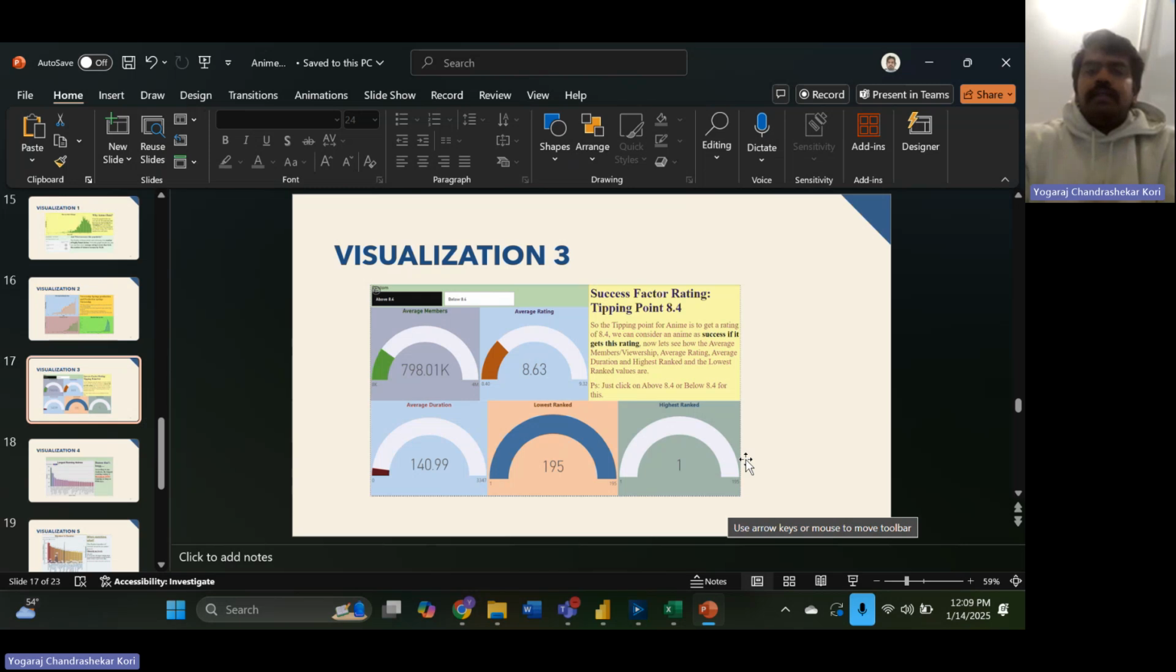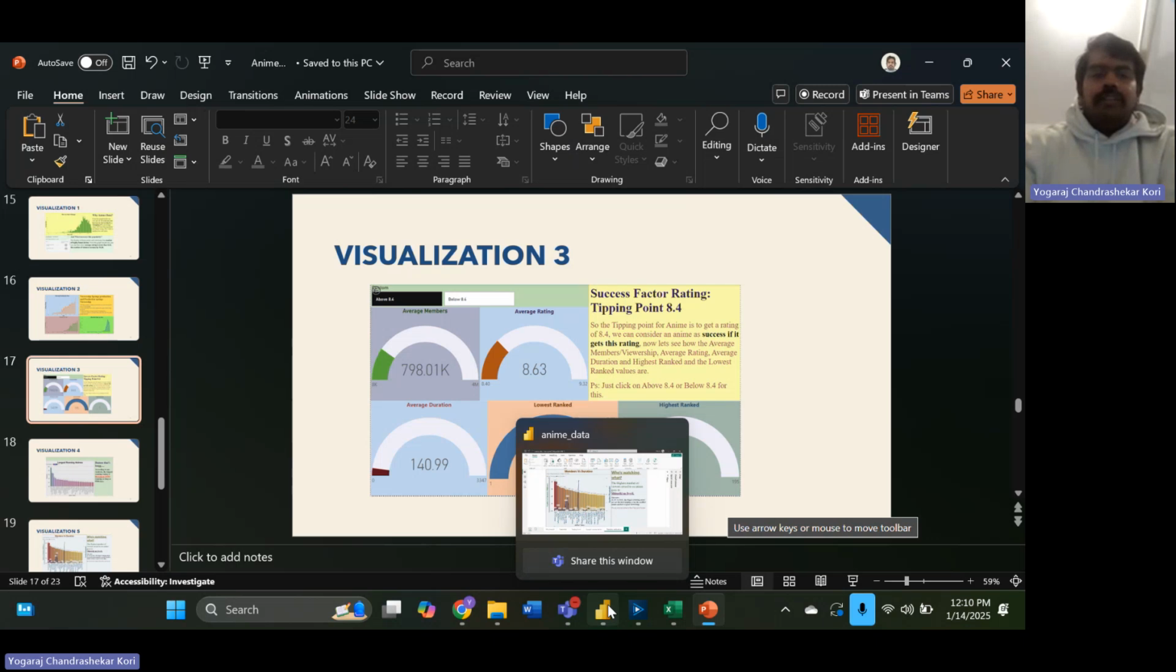So a success point for an anime, the tipping point, is an 8.4 rating. If you see here, an 8.4-rated anime has a viewership of 798K and an average rating of about 8.63, with an average duration of only 140 days. So you want the anime to be short and sweet. And the highest ranked anime is obviously number one, which is Shinjuku no Kyoji.